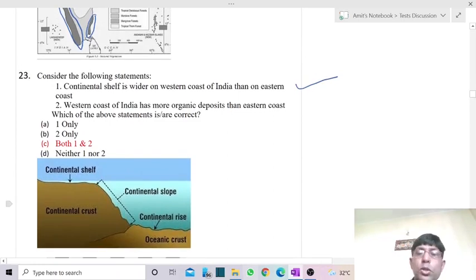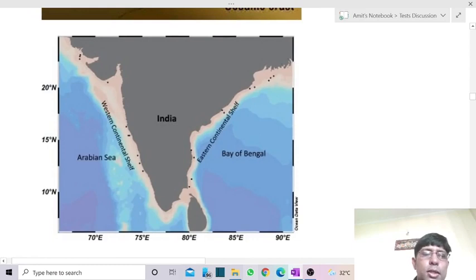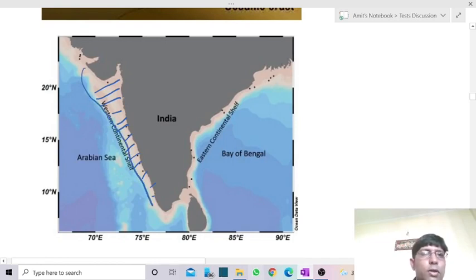Now we go with the part of India. This part is the western coastal shelf. This part was actually created because of the submergence of a part of peninsular India. They had a region which, because of tectonic activity, broke up and this part subsided, and because of this we have the creation of this shelf area.